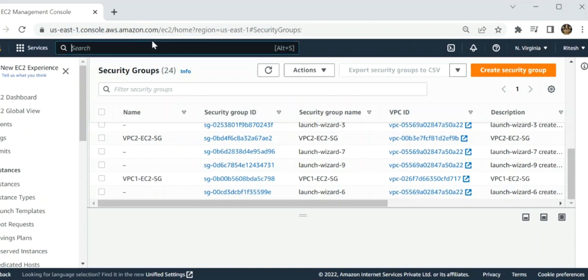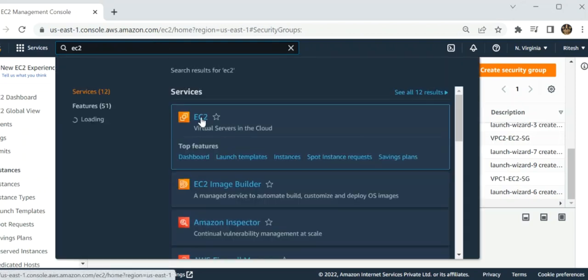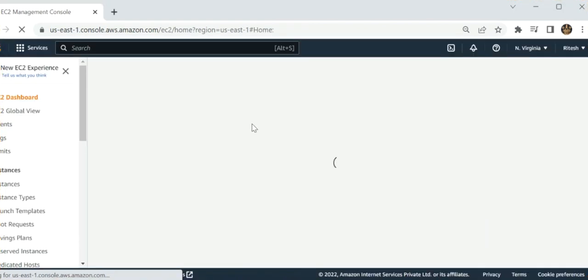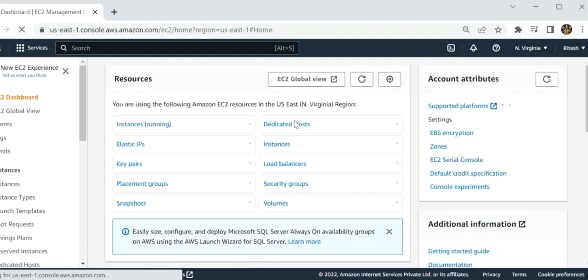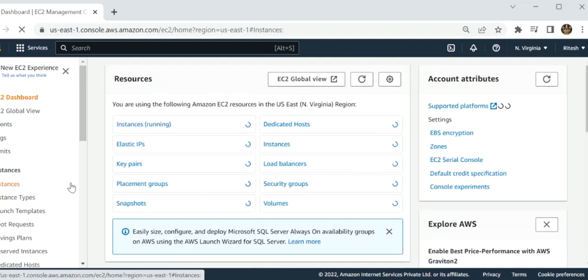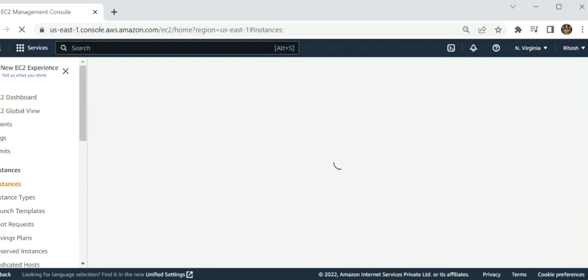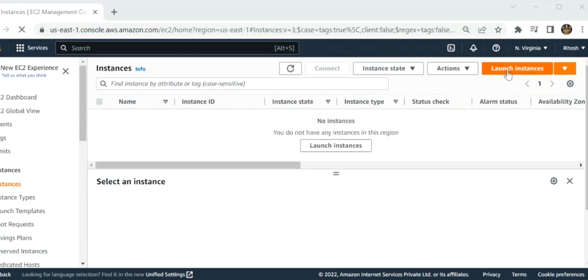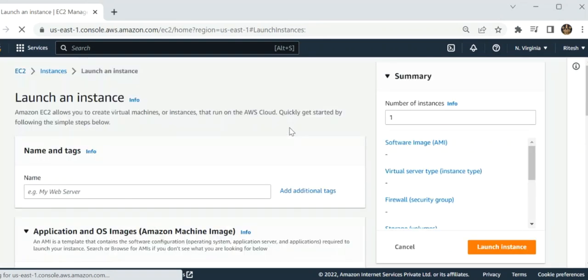Now I have to provision EC2 instances next. I have to create two EC2 instances. I have created EC2 instances over here, two instances. Click on instance. These are the instances which I have created for particular VPCs, and we have to enable one private and one public. So now I will show you how it is created and how I provided the services over here.